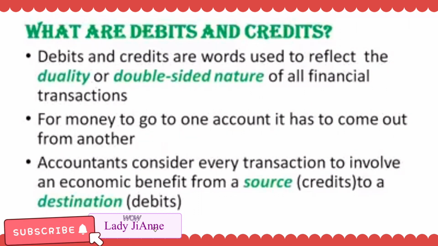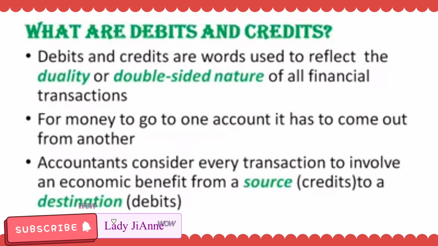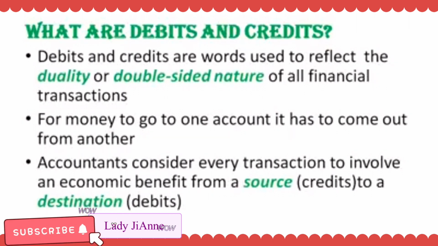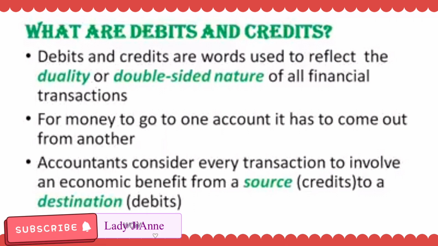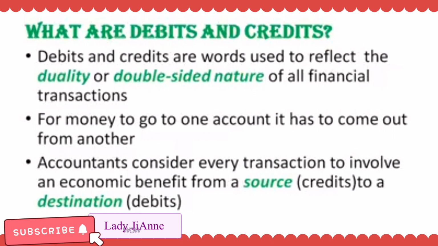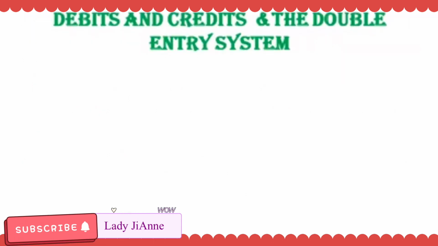So, yung investment ni owner, ito yung source, saan siya papunta? Papunta siya sa destination. Ang destination ay ang mga nasa debits. Ano ba ang nasa debits? Example na nasa debits ay assets. Di ba? Yung investment ni owners, ang ginagawa natin ay binibili natin ng assets. Ano pa? Ginagastos natin pangbayad ng mga expenses. So, an accountant considers every transaction to involve what? An economic benefit from a source to a destination.